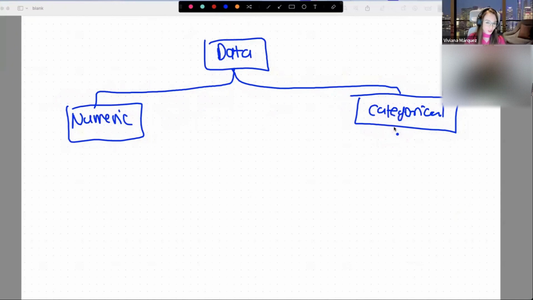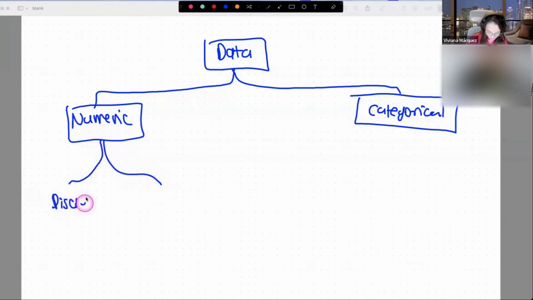For example, the countries are categories because you have Afghanistan, Aruba, Australia, etc. So it's not a number, it's a category. And then you have the numerical one, which is, for example, the GDP, which is a number. But within the numerical world, you also have two kinds.